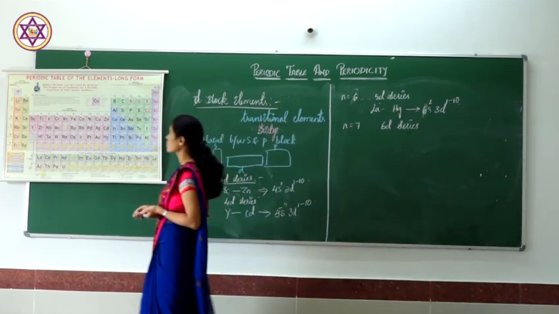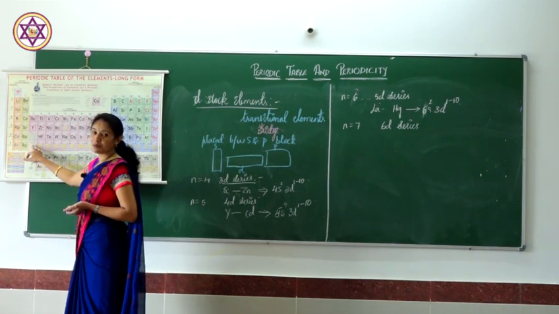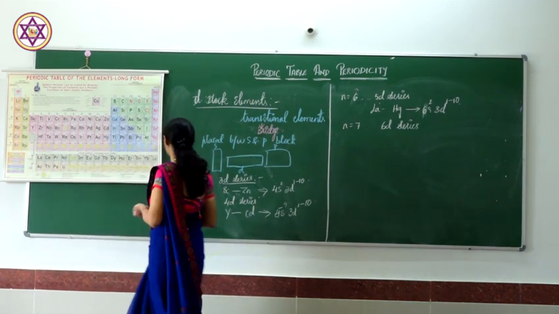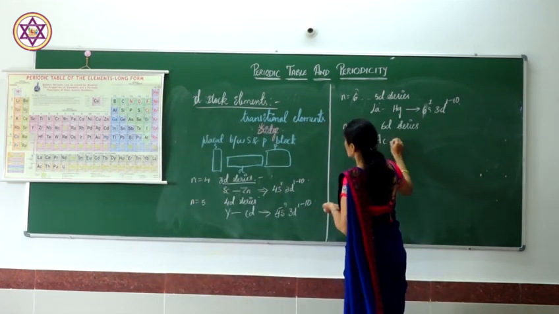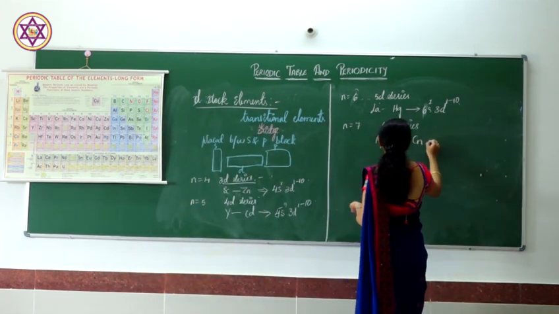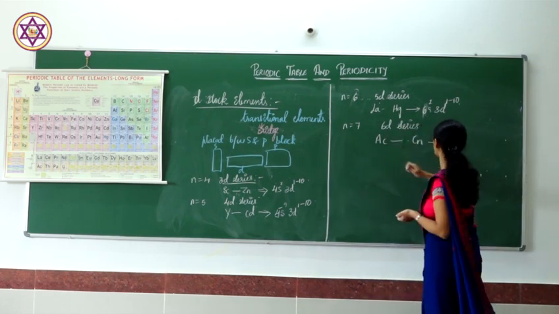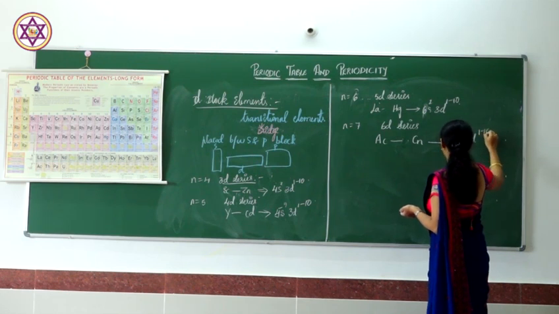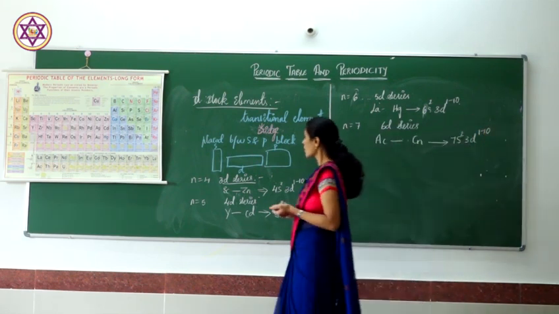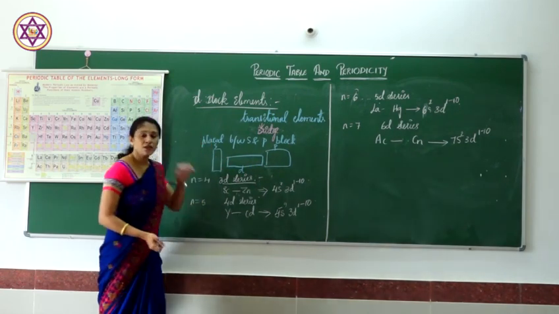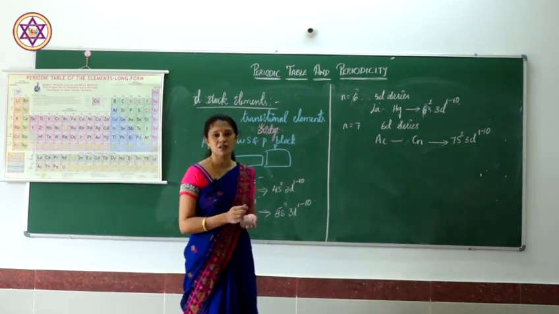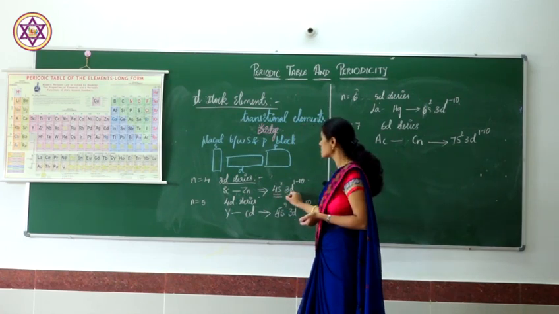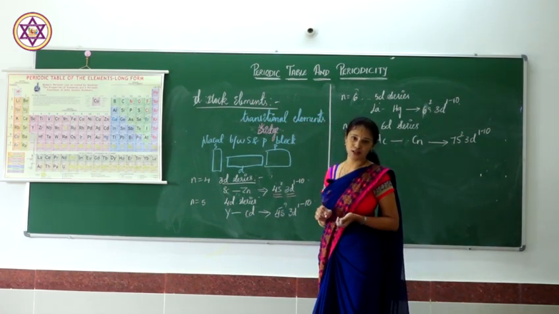Here in the 6d series, you can see that atomic number 89 is actinium. Actinium to copernicium have the general electronic configuration 7s2, 6d 1 to 10. Here you can see in the d block elements, this is the ultimate shell and this is the penultimate shell.